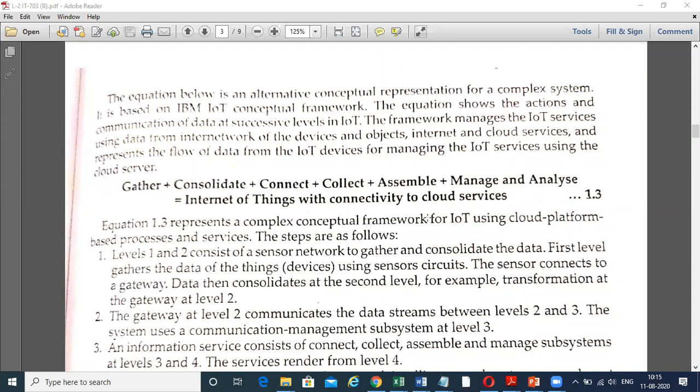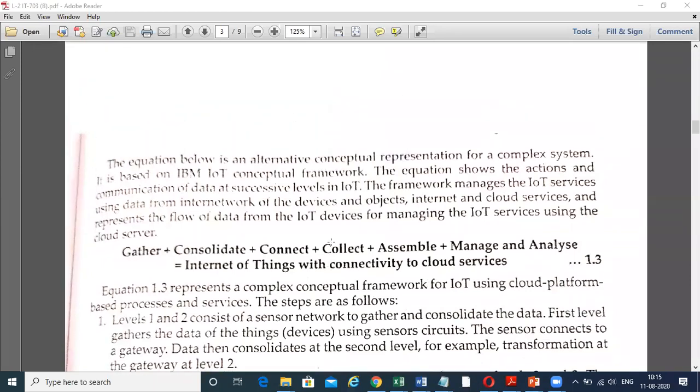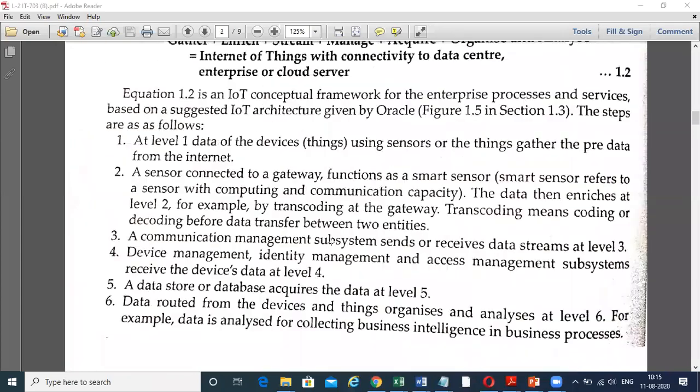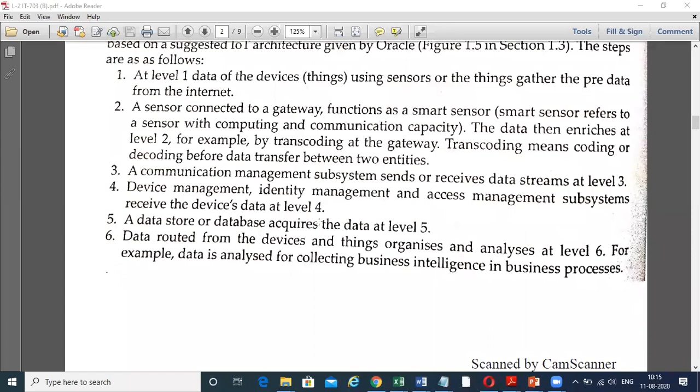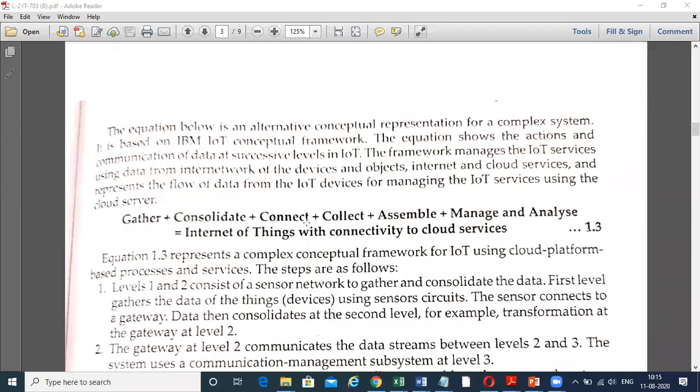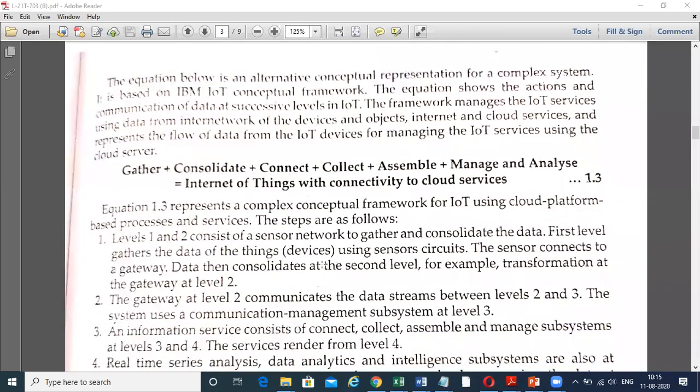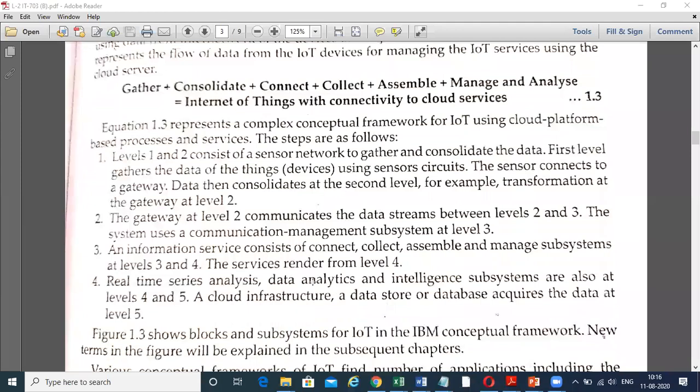Now see the difference. Here it is gather, consolidate, and there it was gather, enrich, stream. But here it is gather, consolidate, connect, collect, assemble, manage and analyze equal to Internet of Things with the connectivity to the cloud services.